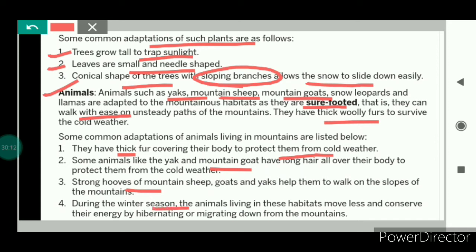And during the winter season, animals living in these habitats move less so that they can save their energy, and some animals hibernate to save their energy, and some animals migrate down from the mountains. Migrate down means from the mountains they come down to the bottom parts of the mountain.